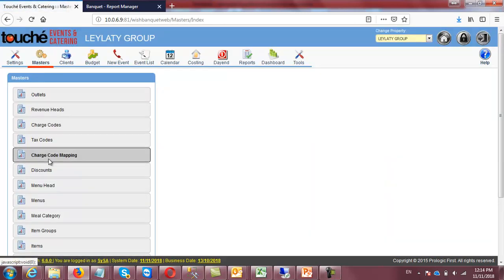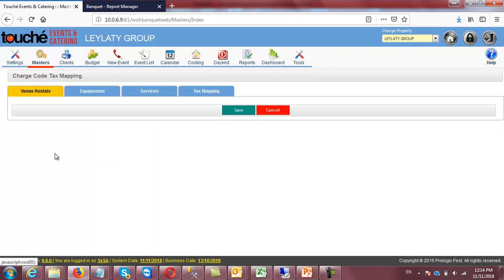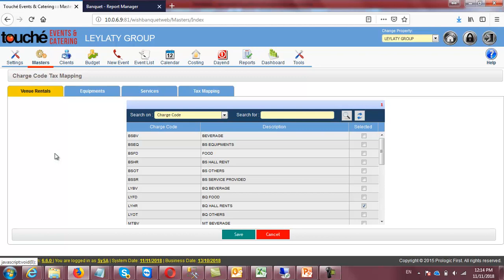Charge codes, tax codes, charge code mappings. So charge code mapping is very important. First time it's a one time setup, because of course when you create the charge code, so you can come here, and these are the major areas, means hall. Then one is F&B, right? Apart from F&B, if you see the hall, equipment, services, and tax, I mean these three especially.